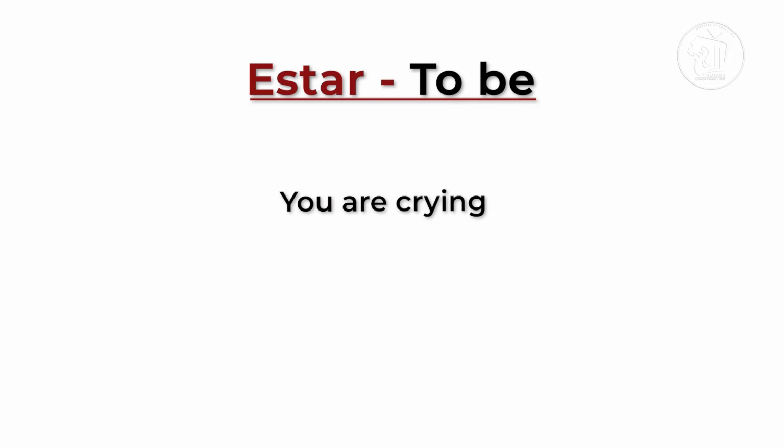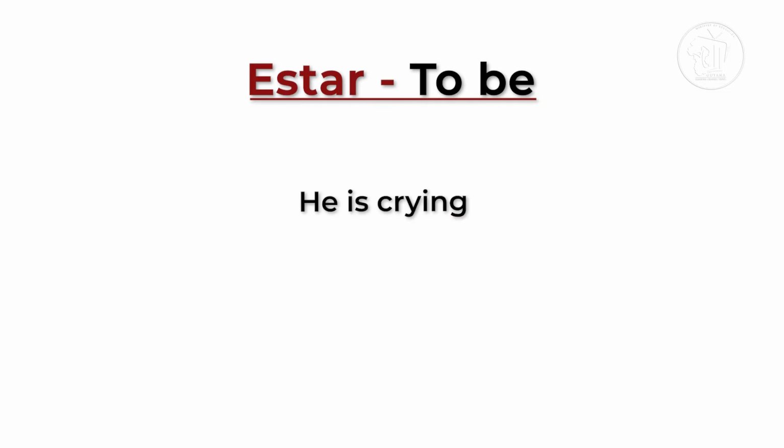Now, let's look at tú, which is the informal way of saying you. You are crying. Tú estás llorando. Repeat that. Repitan. Tú estás llorando. Muy bien. Now let's look at he is crying.